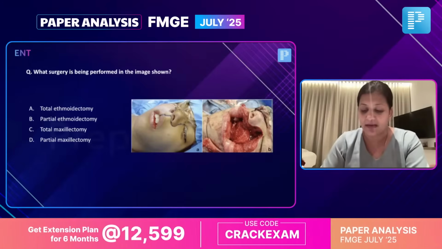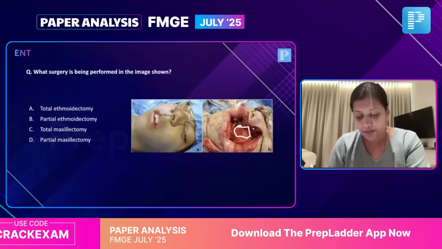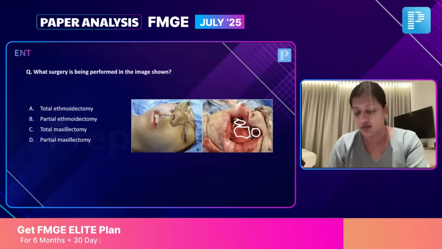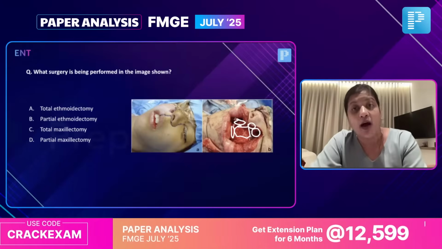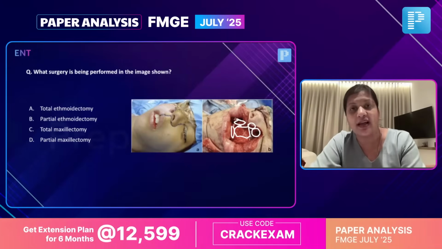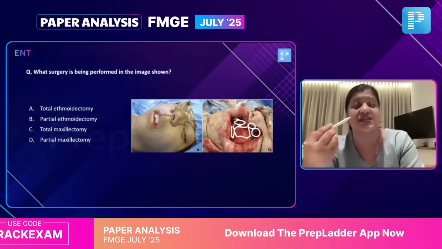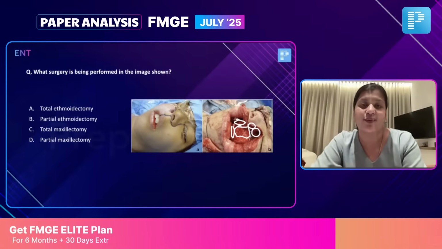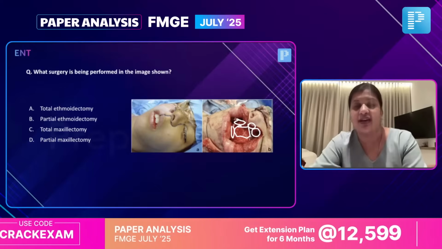So if you see the image, this is the area of your maxilla, right? They have removed your maxilla, the orbit, the lateral wall of the nose, the ethmoid air cells, and the palate. Did we study that in total maxillectomy, in CA maxilla? Did we read that in total maxillectomy, we remove the entire maxilla with the surrounding structures, which is the palate, ipsilateral eyeball, ethmoid air cells, and the lateral wall of nose? Yes. So if you just recollect that line and apply it on this image, it would be very, very easy.